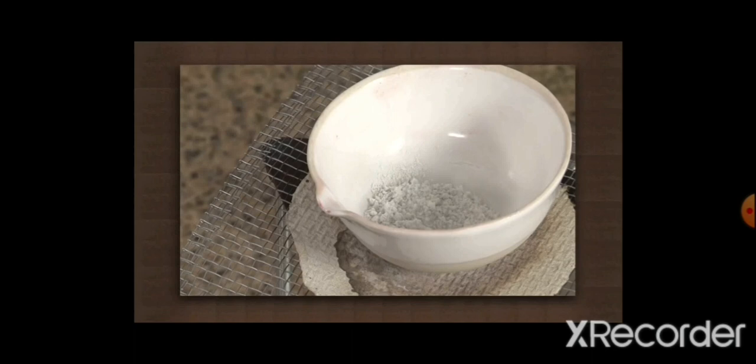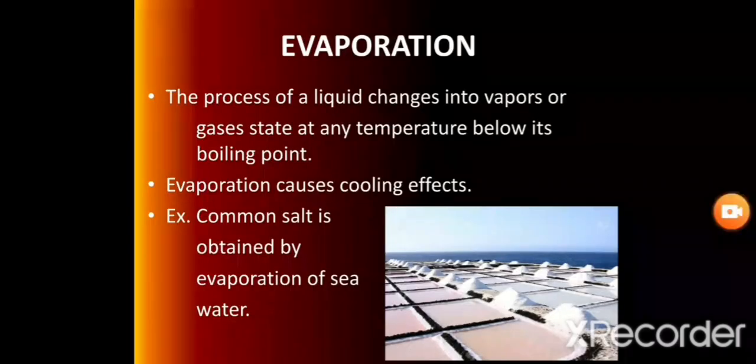In this way, on heating, ammonium chloride and sodium chloride are separated from each other. This method is known as sublimation. It is an endothermic process because heat is absorbed in this process. Due to that, this process is known as an endothermic process.